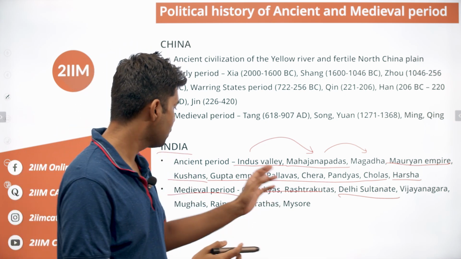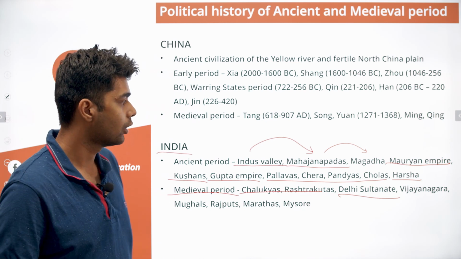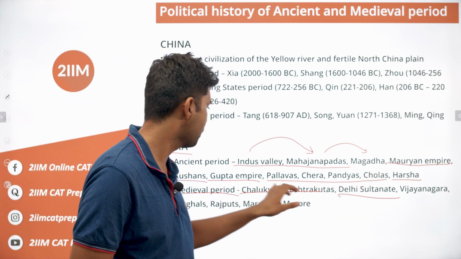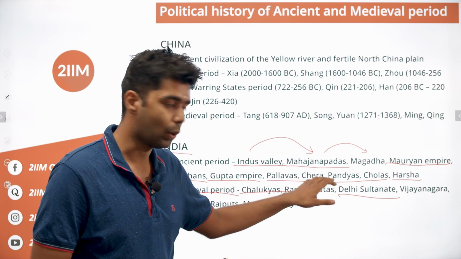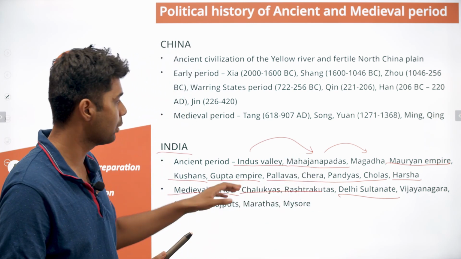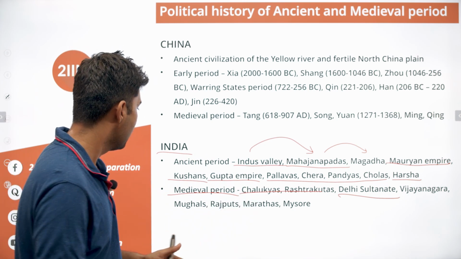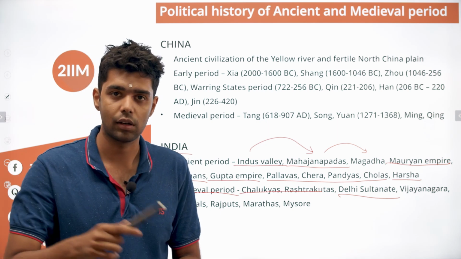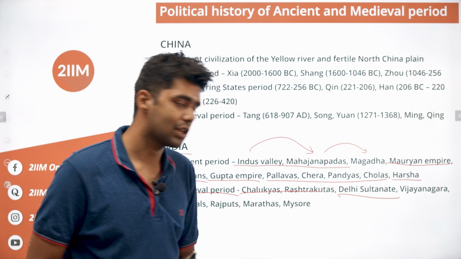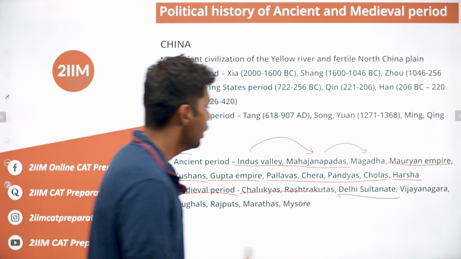So the timeline here is again Harsha's empire, and the Cheras, Pandyas, Cholas. This happened between 500 and 1000 AD. Chalukyas and Rashtrakutas happened in the late part of 800-900 AD, and Delhi Sultanate was established in close to 1200 AD. So that was the timeline.